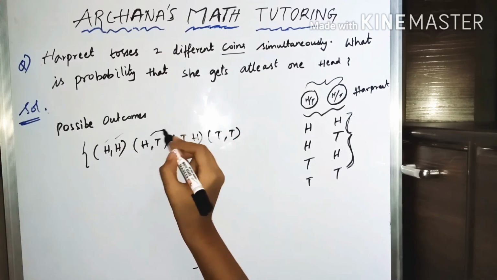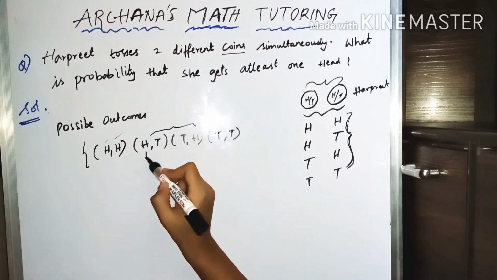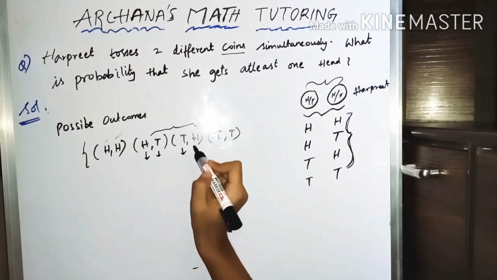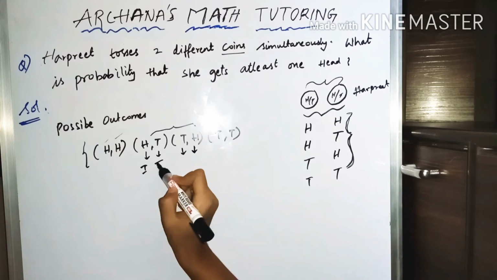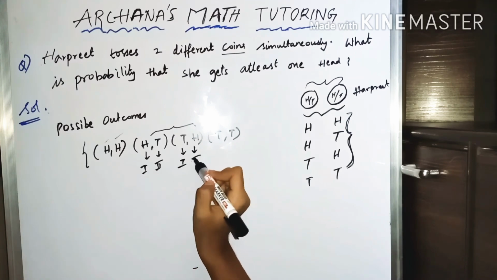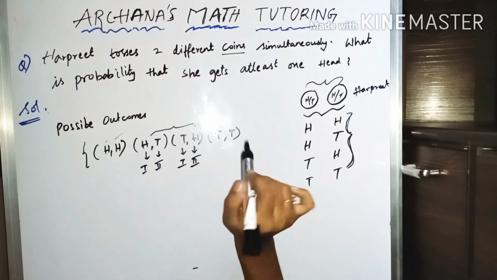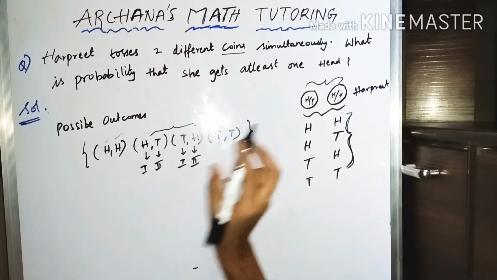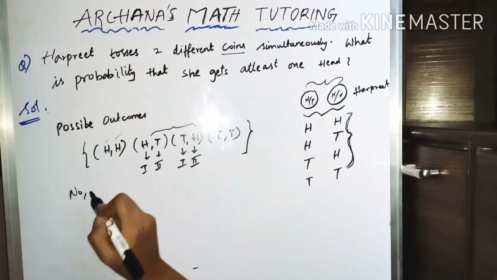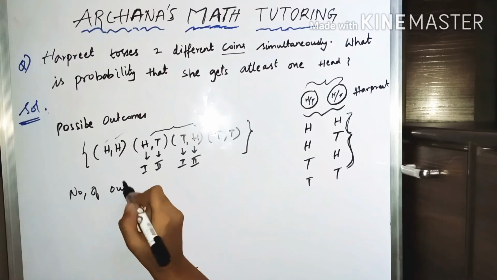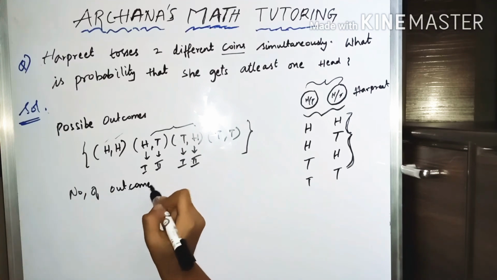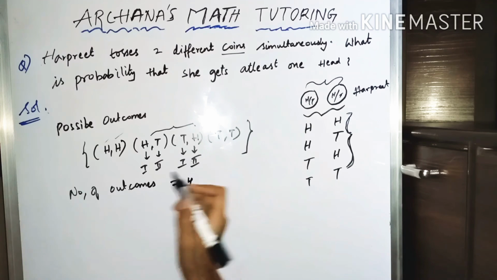Friends, these two are 2 different things. This is from the first coin, this is from the second, and this is from the first, this is from the second. So don't think that head, tail and tail, head are the same thing. So these are the total 4 possible outcomes. Number of possible outcomes, these are nothing but the total outcomes.